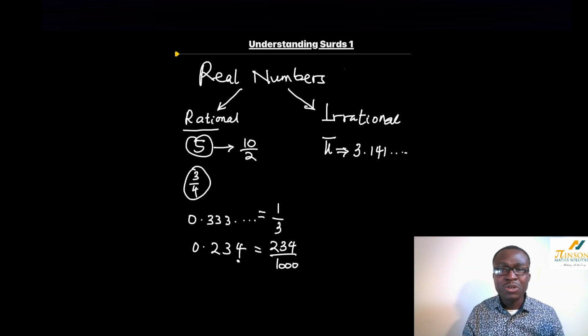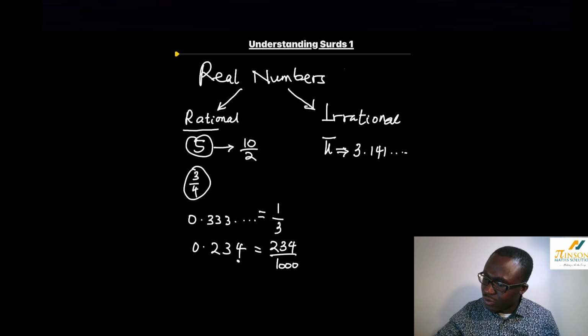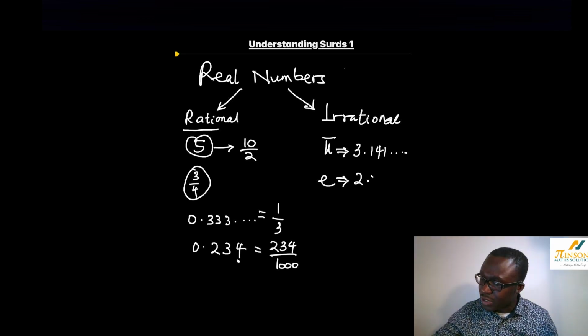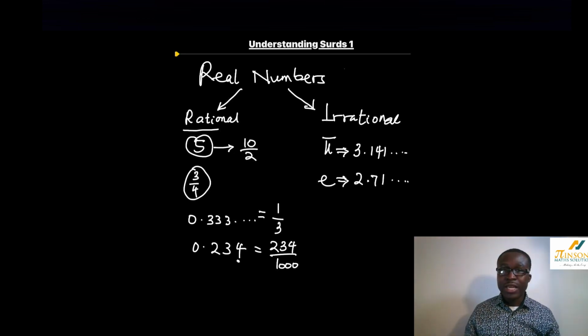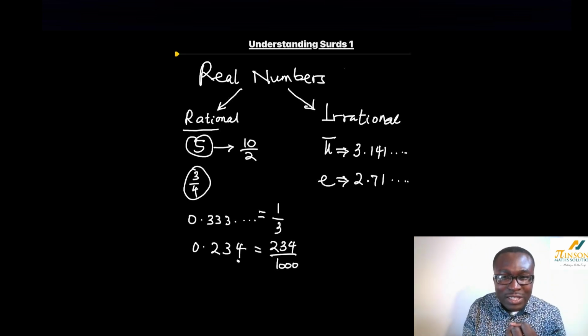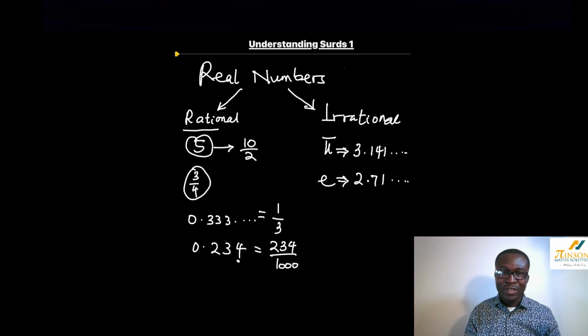That's Euler's number, which is of course the base for natural logs. So on your calculator, you can find e. If you press shift or alpha and the times 10 button on your calculator, you find that it is about 2.71 and something else, and it continues forever. Again, you notice here that we cannot predict the pattern of Euler's number, and also it is not terminating. It continues going. It is non-repetitive, non-terminating. Therefore, it is an irrational number, and it's very important.